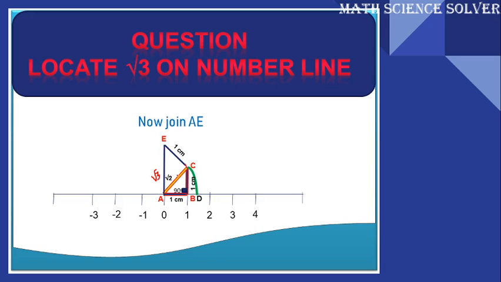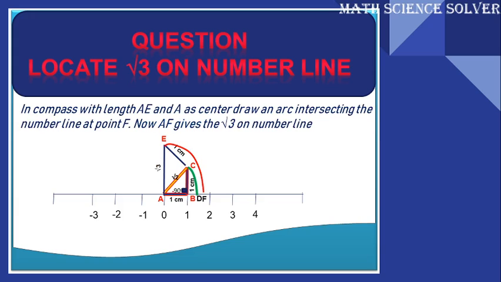Take the measurement AE in your compass and then draw an arc from E and cut it on the number line at the point F. So this AF gives you the same value as AE, and AF will be root 3 on the number line.